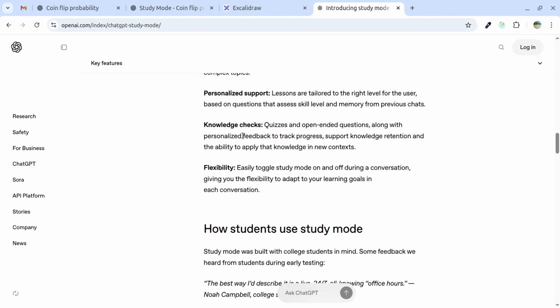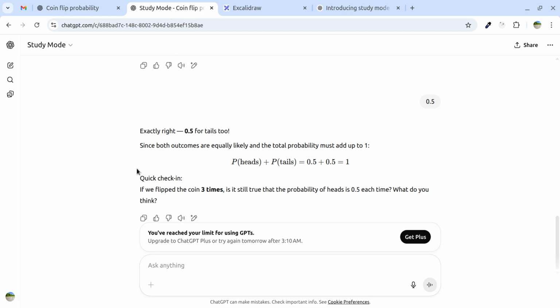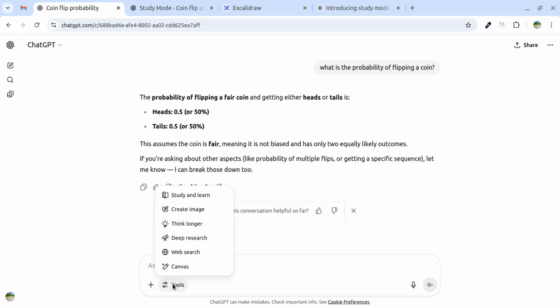Also knowledge checks like quizzes and open-ended questions along with personalized feedback to track progress. And also flexibility, it is much more flexible, right? You just need to select the mode: in tools you select the study and learn mode, then you will be in study mode.